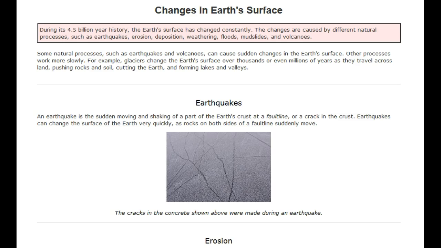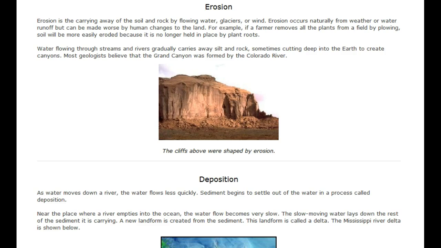An earthquake is the sudden moving and shaking of a part of the Earth's crust at a fault line, or a crack in the crust. Earthquakes can change the surface of the Earth very quickly, as rocks on both sides of a fault line suddenly move. The cracks in the concrete shown above were made during an earthquake.